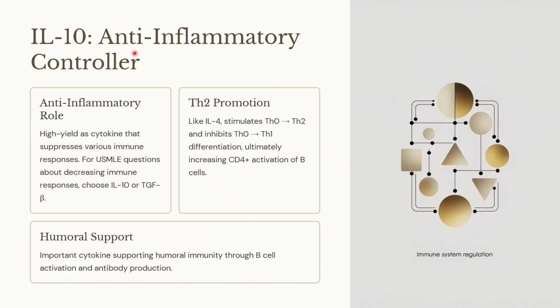Interleukin 10 is an anti-inflammatory controller. The interleukin 10 or the TGF beta, transforming growth factor beta, will decrease the immune responses. In addition, along with interleukin 4, it will stimulate the conversion of naive T cells to T helper 2 cells, ultimately increasing the activation of the B cells.